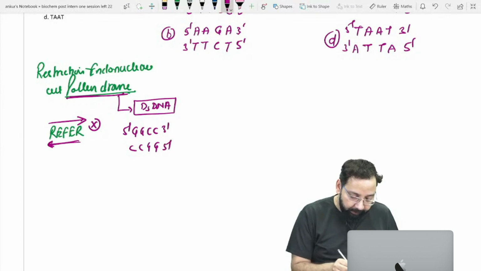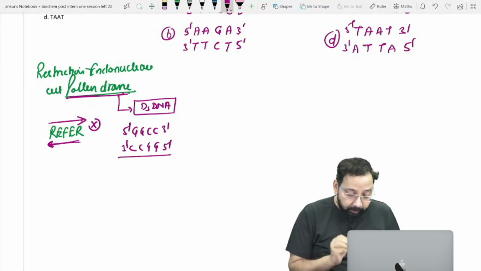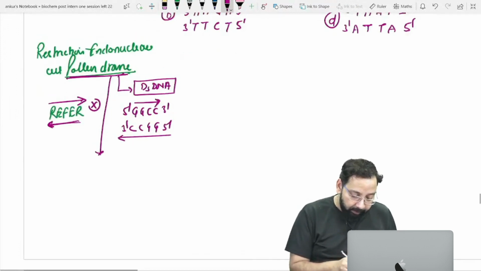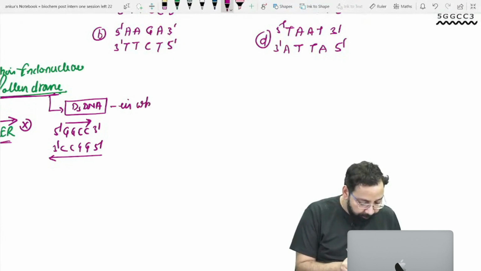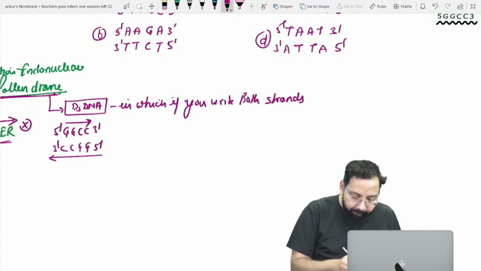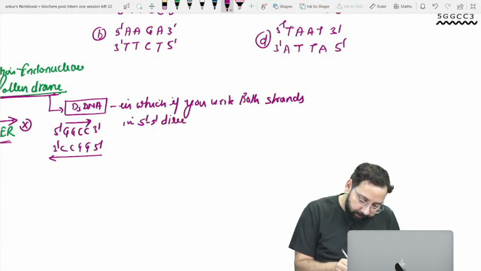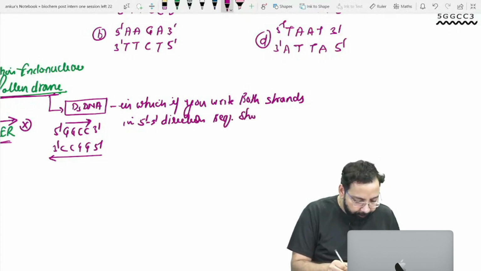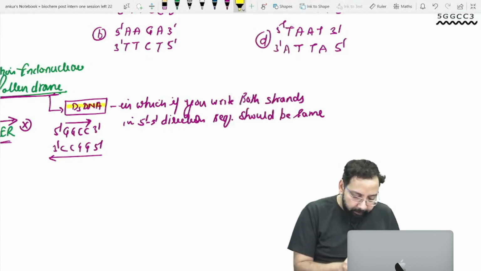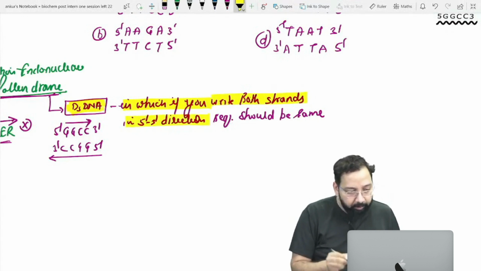This is 5 and this is 3, and this is 5 and this is 3. In double stranded DNA, if you write both strands in 5 to 3 direction, the sequence should be the same. A palindrome means double stranded DNA in which, if you write both strands in 5 to 3 direction, the sequence should be the same.